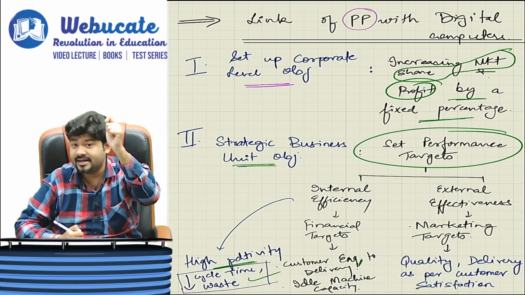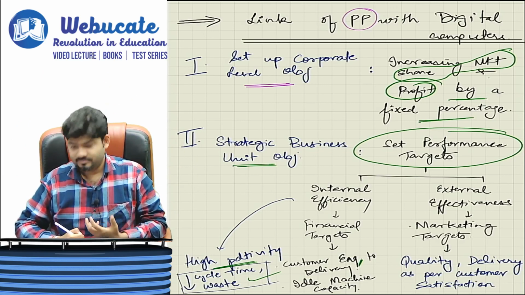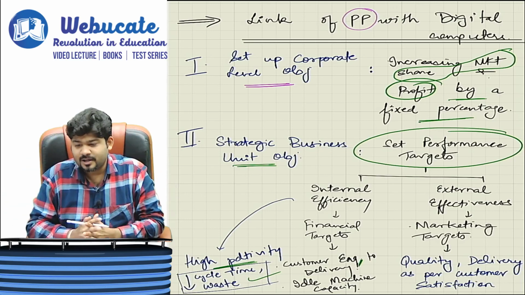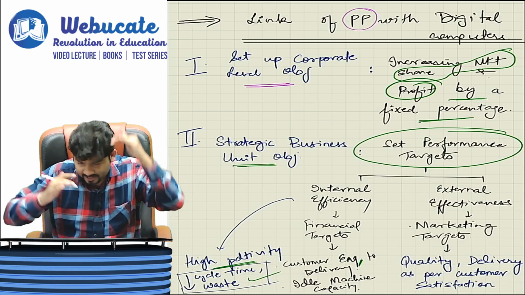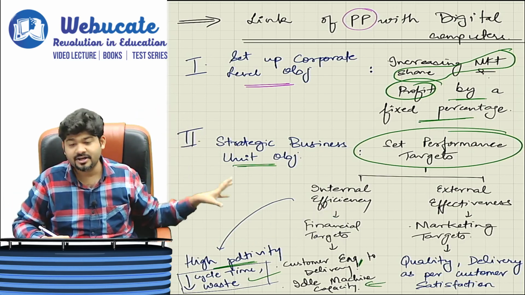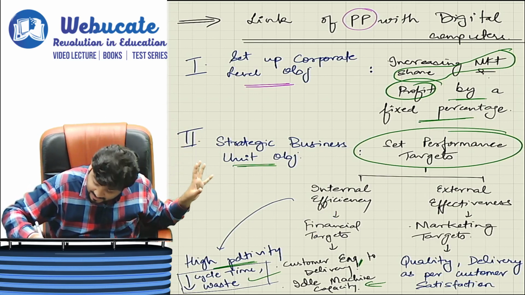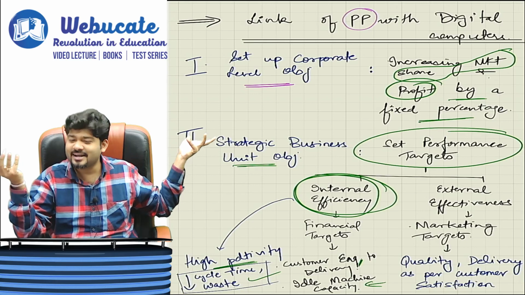Yes, you heard that right. It is the lowest in the e-commerce industry. So we have to ensure that we reach as per what the best in the industry is. Customer inquiry to delivery, reduce. Idle machine capacity, reduce. Wastages, reduce. All of this is a part of your internal efficiency, which will improve your financial targets.